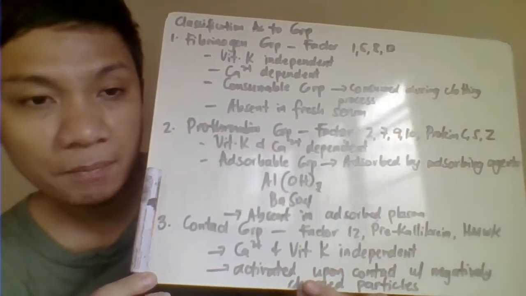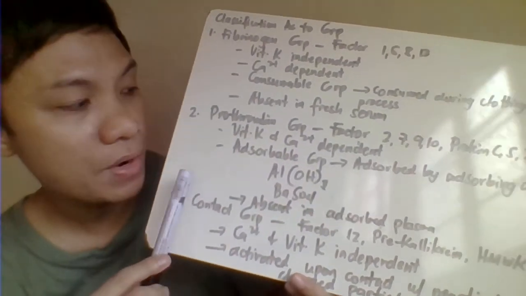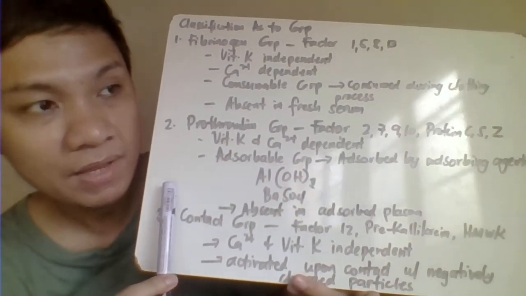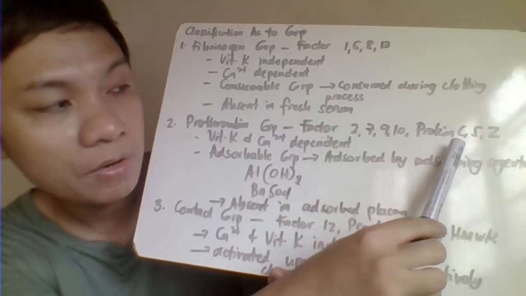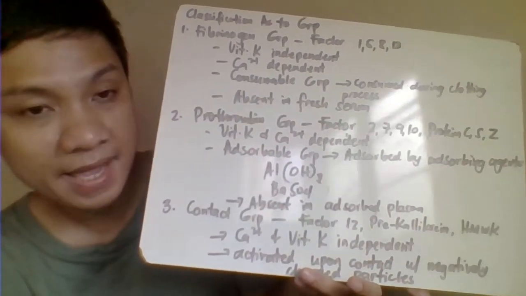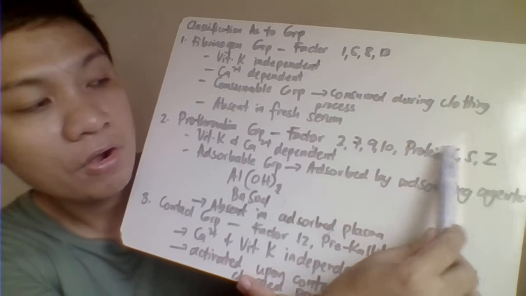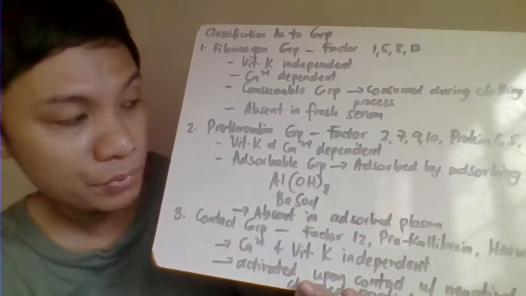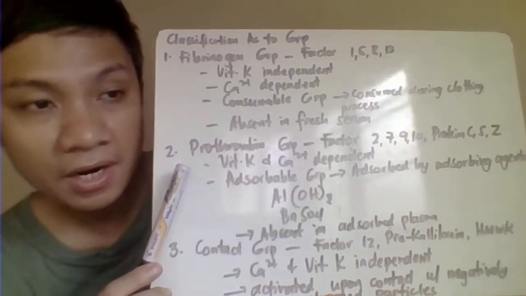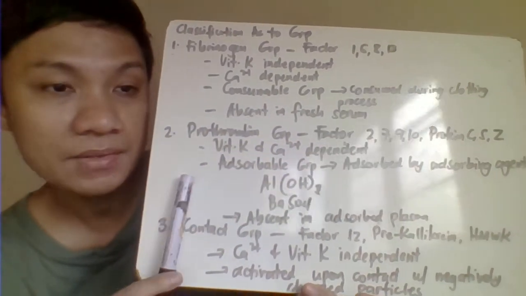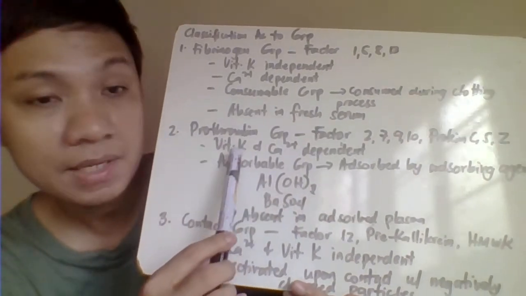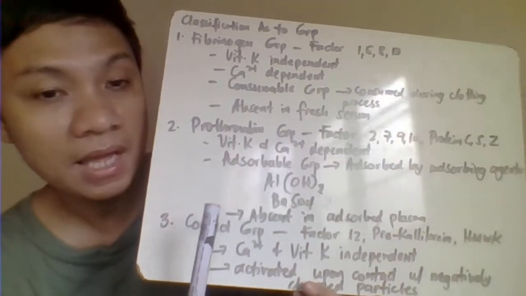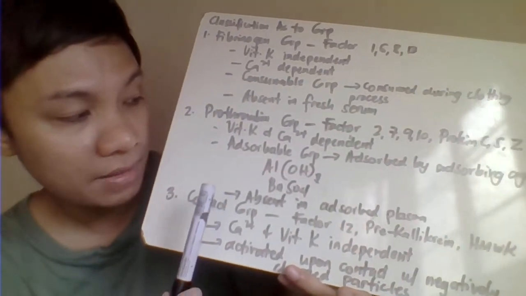Okay, then we have here your prothrombin group, also called here as your adsorbable group. So this includes here your factor 2, 7, 9, 10, your protein S, your protein C, protein Z. Okay, so we'll discuss it later on itong mga protein C, S, and Z. Mga regulatory control protein sila. Okay, so your prothrombin group, also called here as your vitamin K dependent. So, mean to say they require vitamin K for them to be activated. And they're also calcium dependent, so it requires calcium for them to become activated.